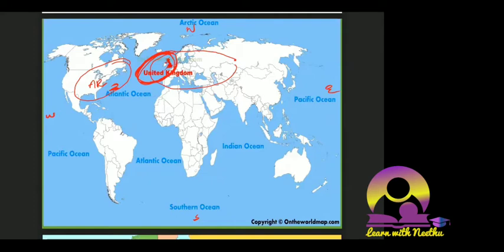We'll also go through the 5 different oceans that surround the entire globe. On the north we have the Arctic, on the south the Southern Ocean, towards the east the Pacific Ocean, towards the west the Pacific, and in between you have the Atlantic Ocean and the Indian Ocean. These are the 5 different oceans you have here. Okay, that's it. Nothing new.